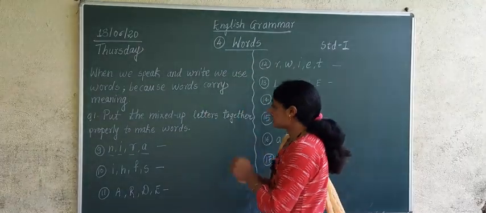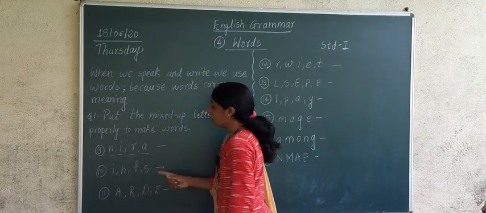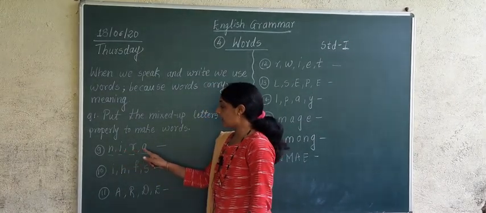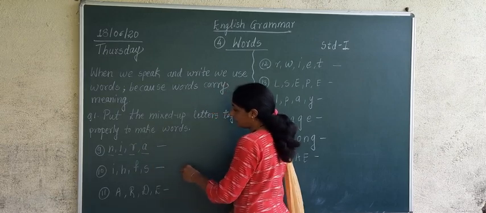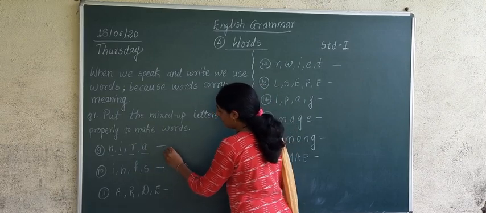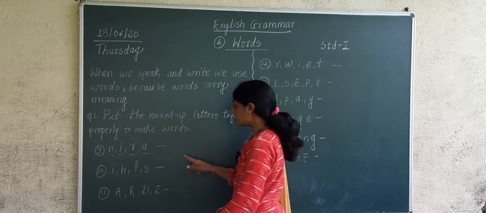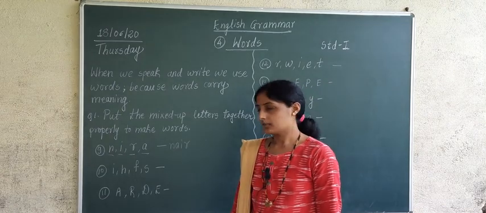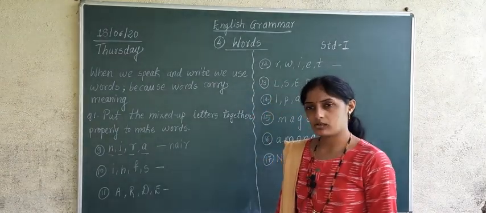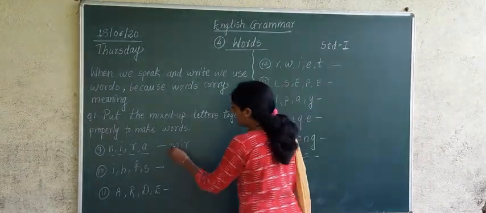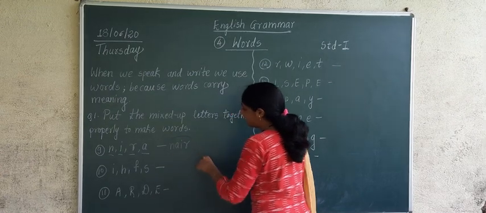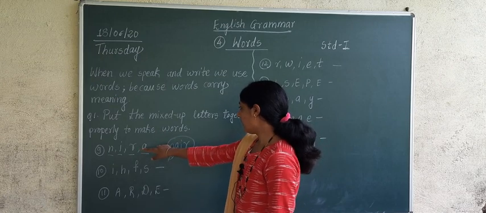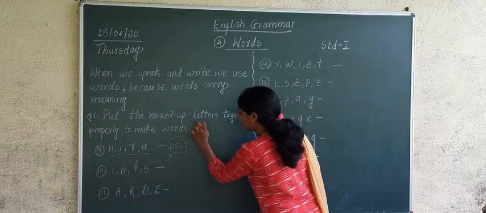Okay. Now let us start with the first example. What is given over here? N, I, R, A. If I take N, A, I, R, is this word meaningful? Nair. Does it make any meaning? No. I will try another. This is wrong, okay? I will make another.